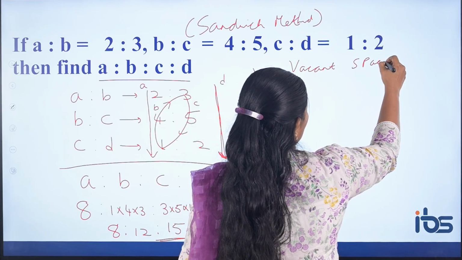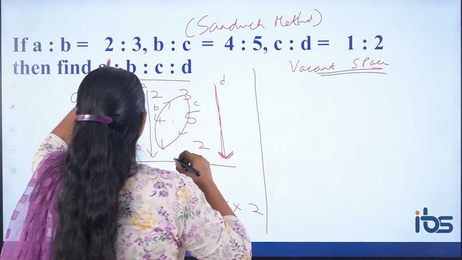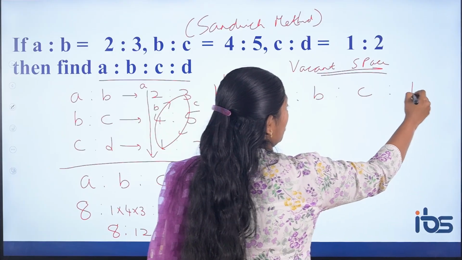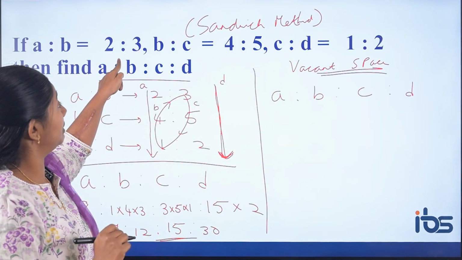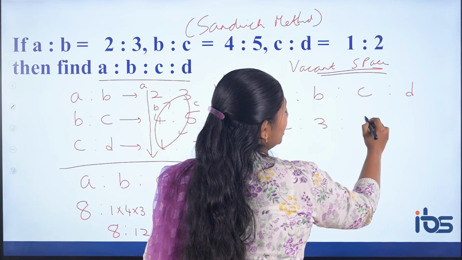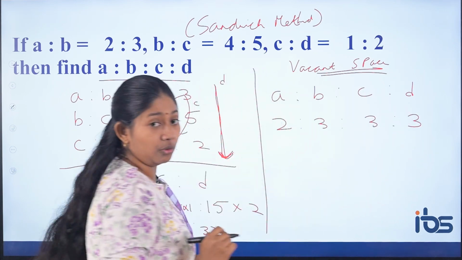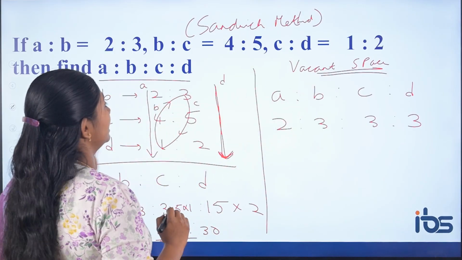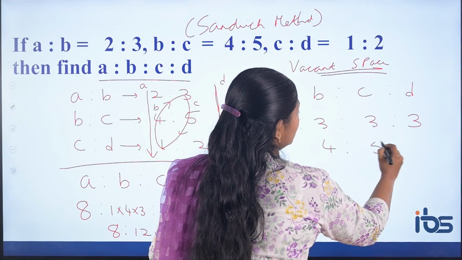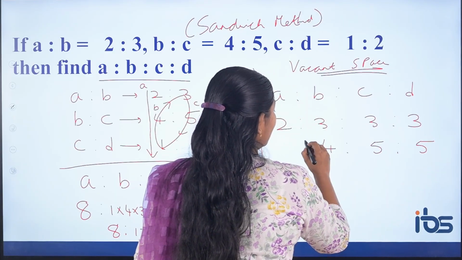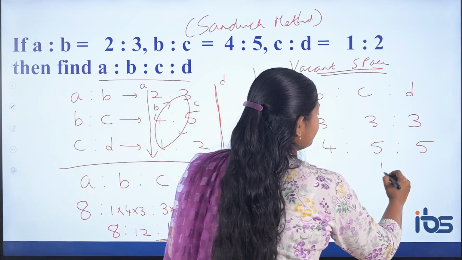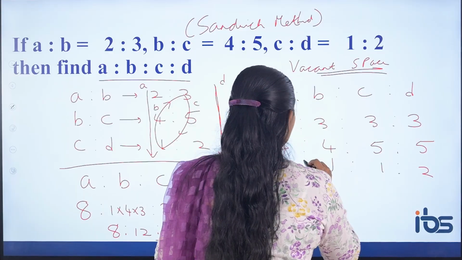So here you have A is to B is to C is to D values, you want. First they have given the relation between A is to B, so 2 is to 3. This place is vacant, so this 3 will occupy these places also. That is why it is the vacant space method, the second method. Now B is to C is 4 is to 5. This place is vacant, so 5 will occupy. If this place is vacant, 4 will occupy. Now C is to D is 1 is to 2. So 1 will occupy here and here.